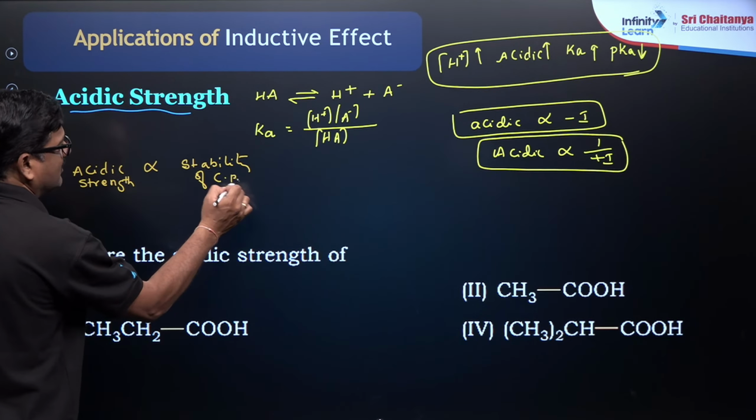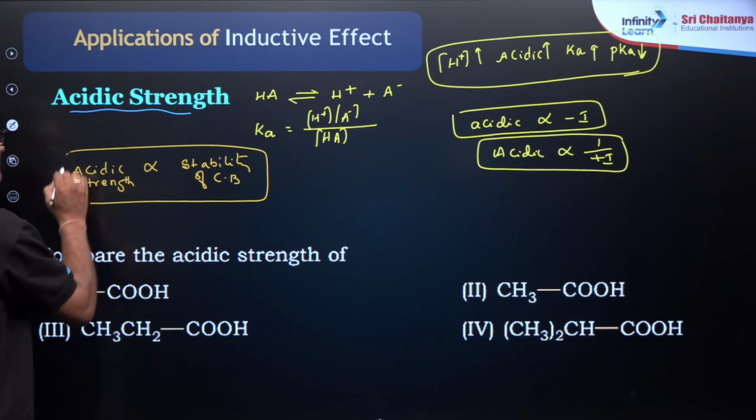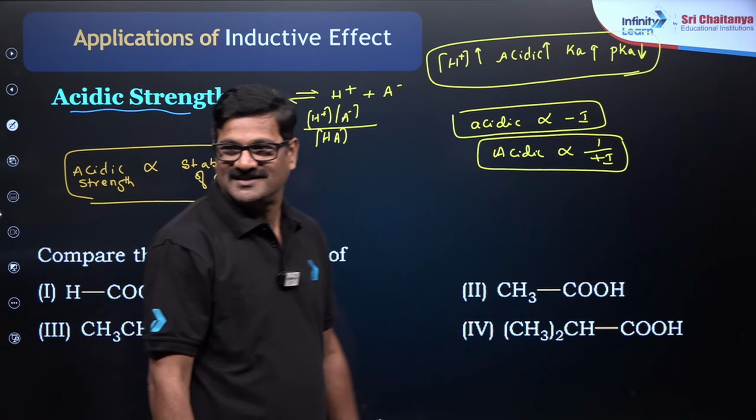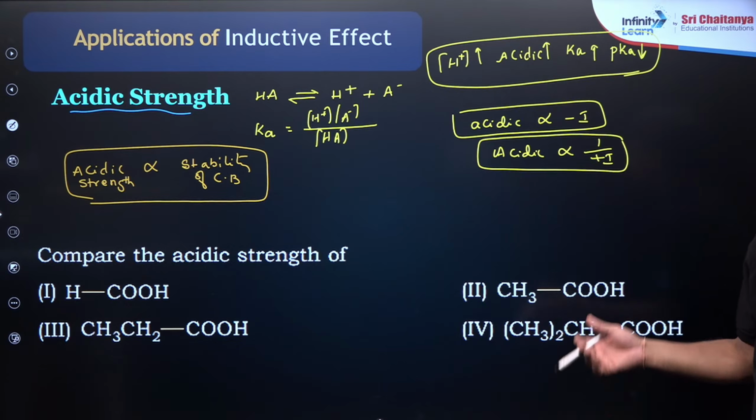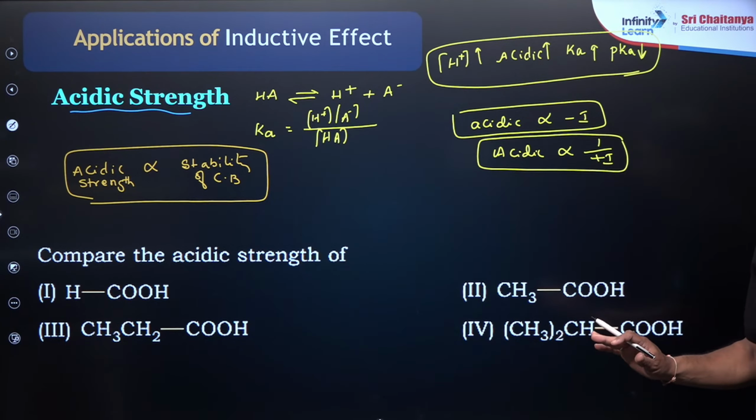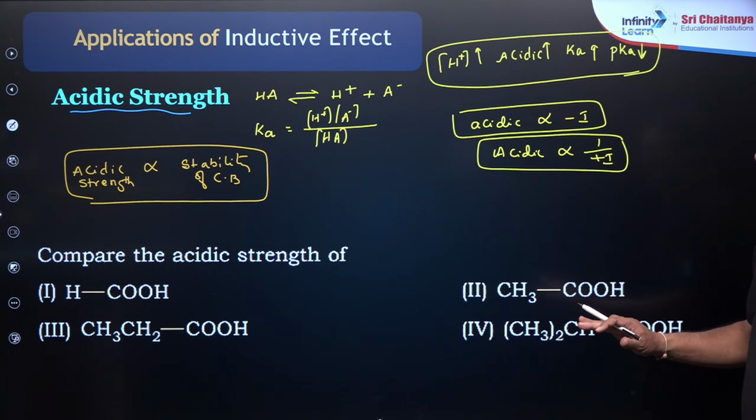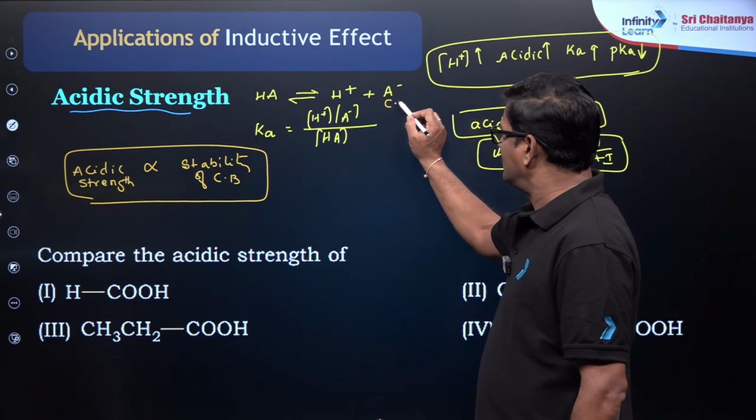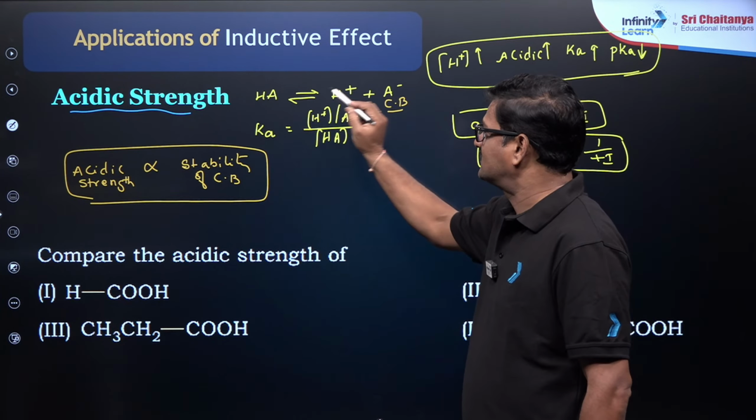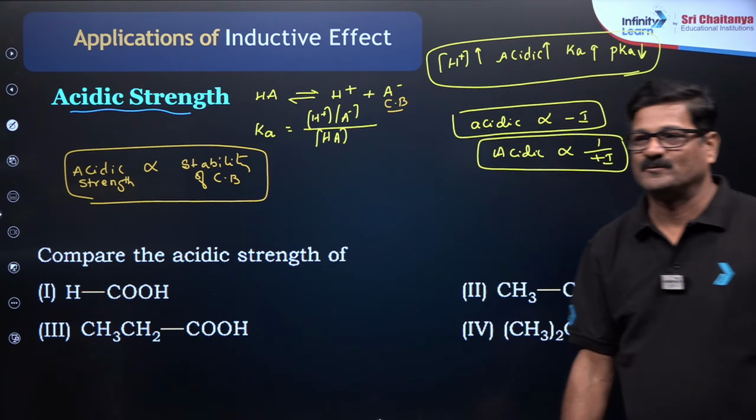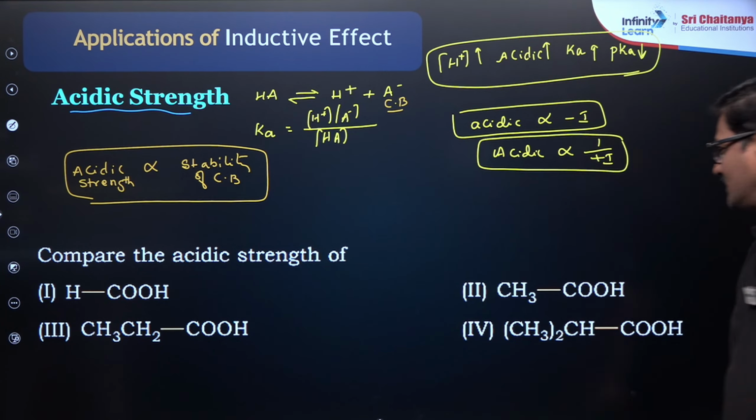What is the meaning of a conjugate base? We started organic chemistry today, and we are doing well. We also did isomerism in the previous class. So what is a conjugate base? Any factor which stabilizes A minus increases its acidic nature. Right? Now let us see.